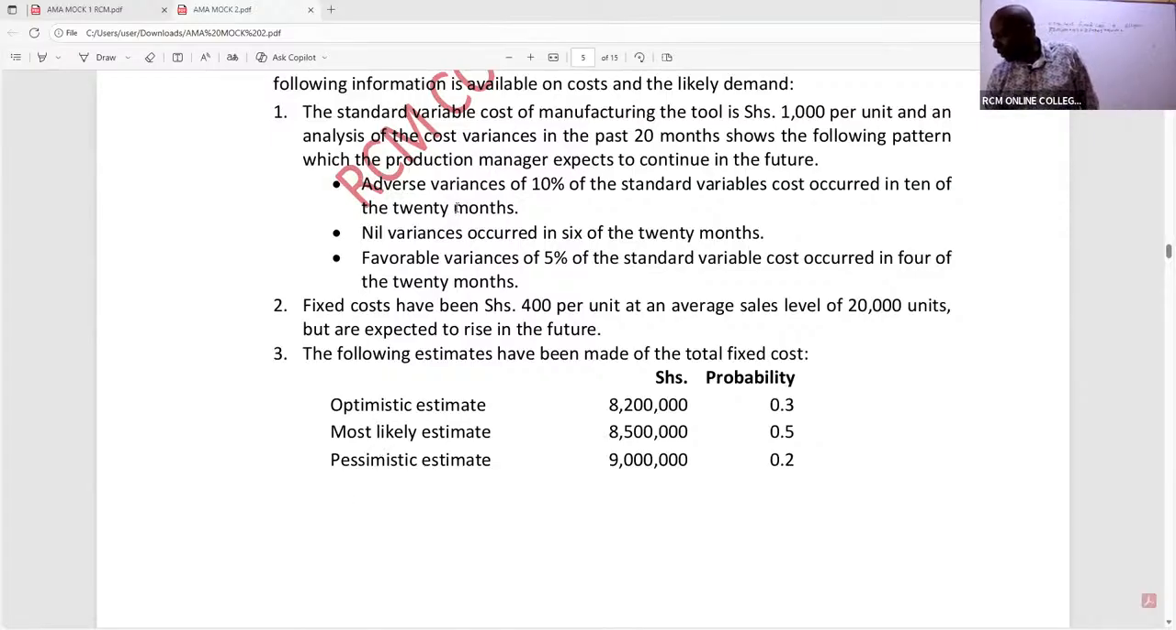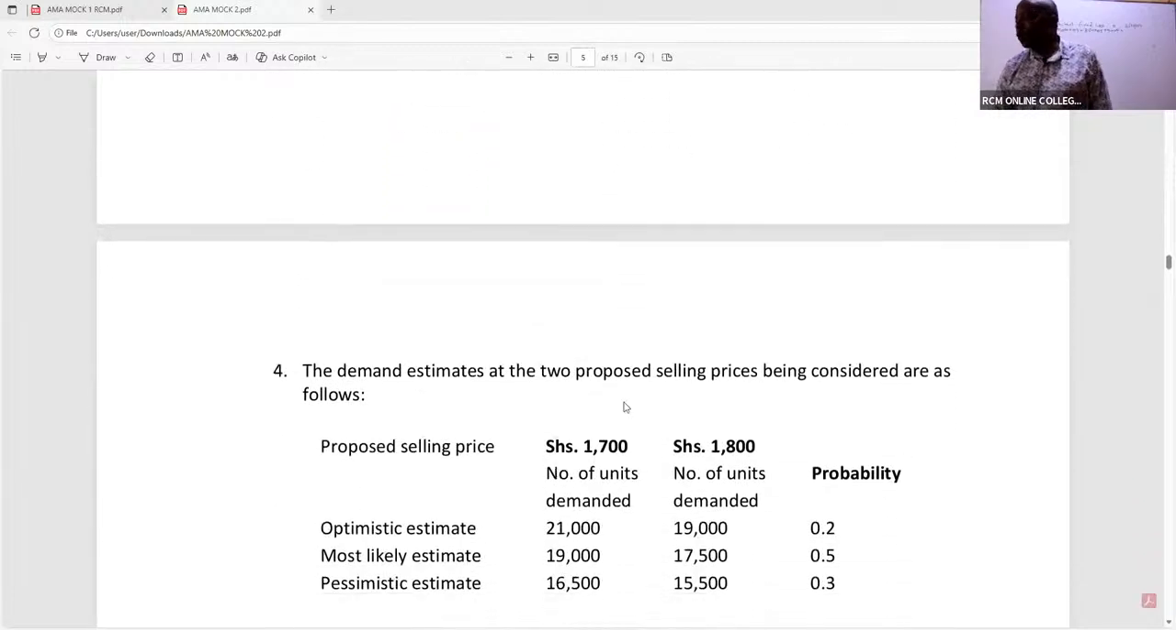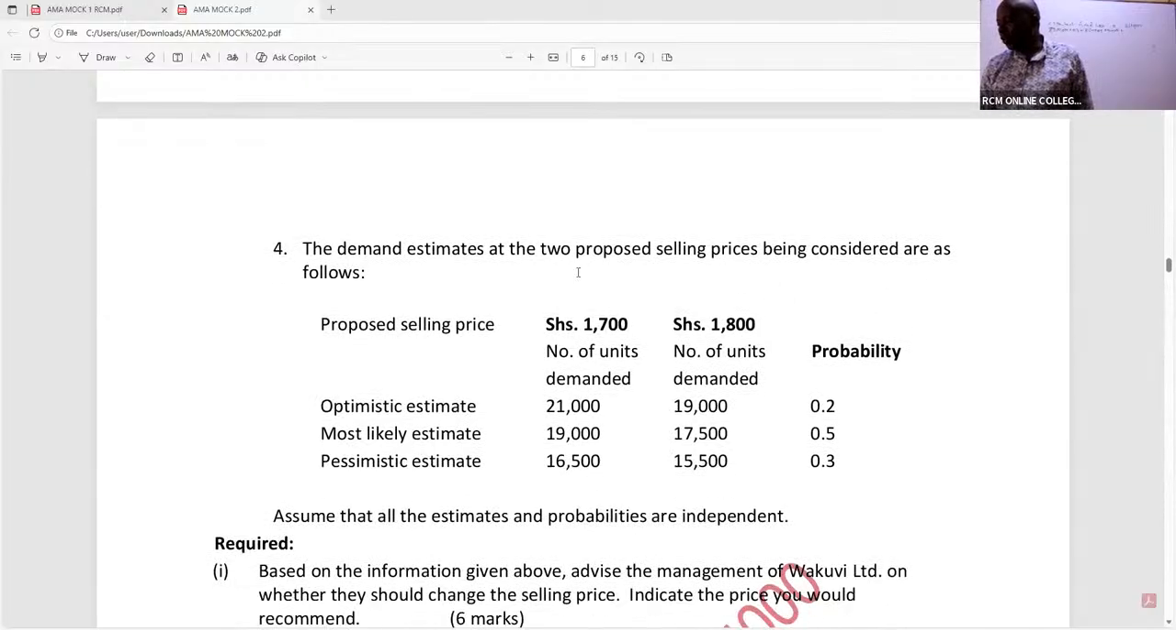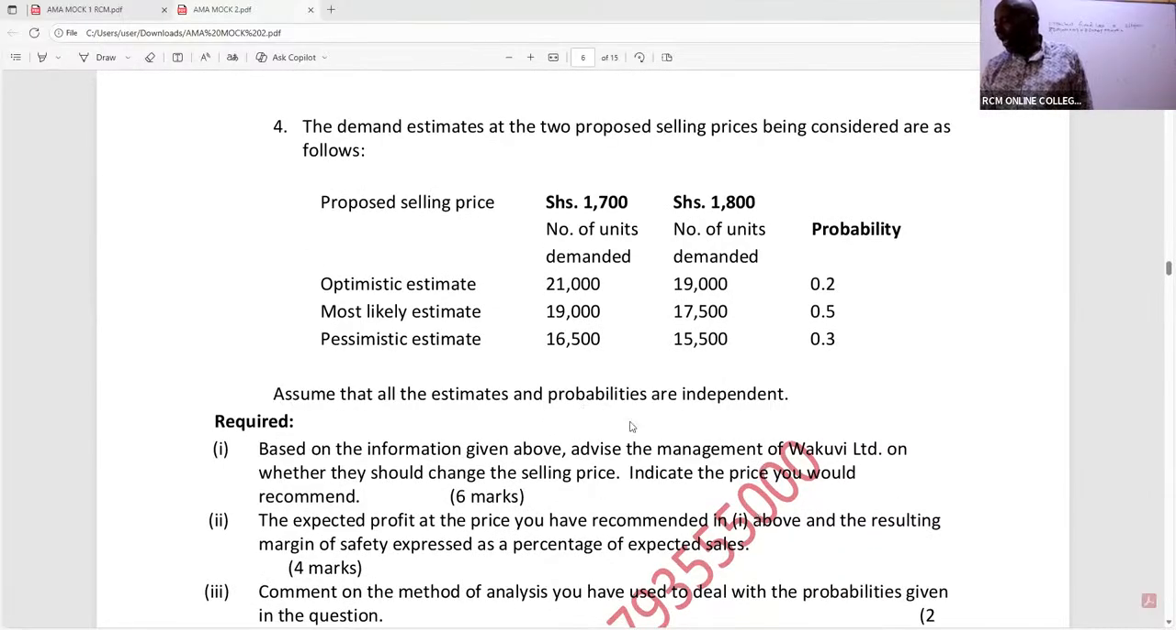Now we continue there. They're telling us the following, number 4, the demand estimates at the 2 proposed selling prices have been considered as follows. You can see, should we go for 1,700? There are these 3 possible demand figures. So assume that all estimates and probabilities are independent. Based on the information given above, advise the management of Wakuvi Limited on whether they should change the selling price and indicate the price you would recommend. 6 marks.